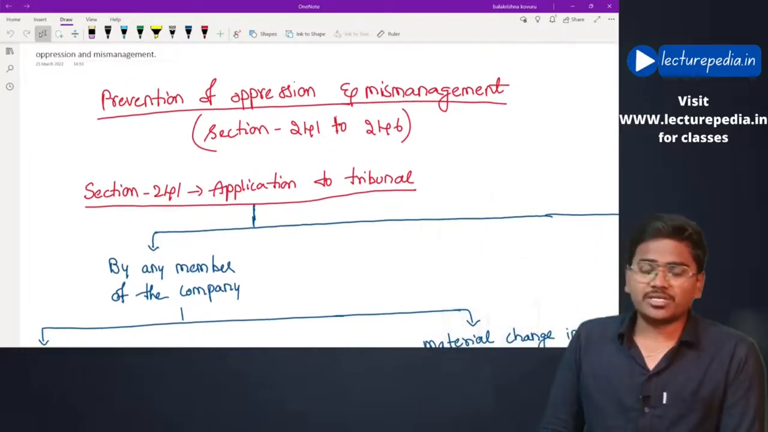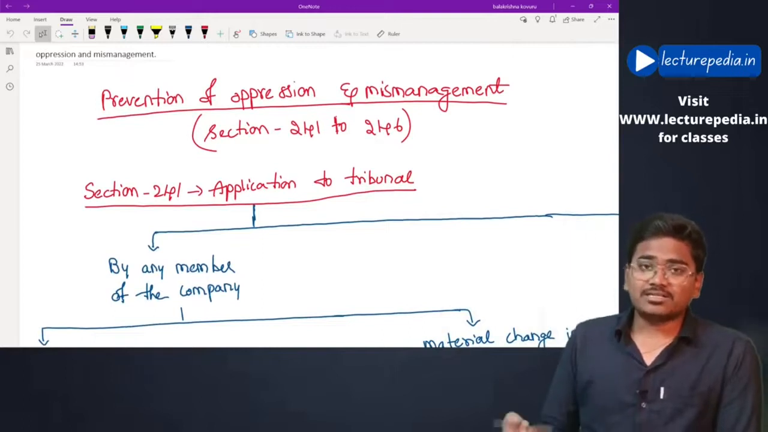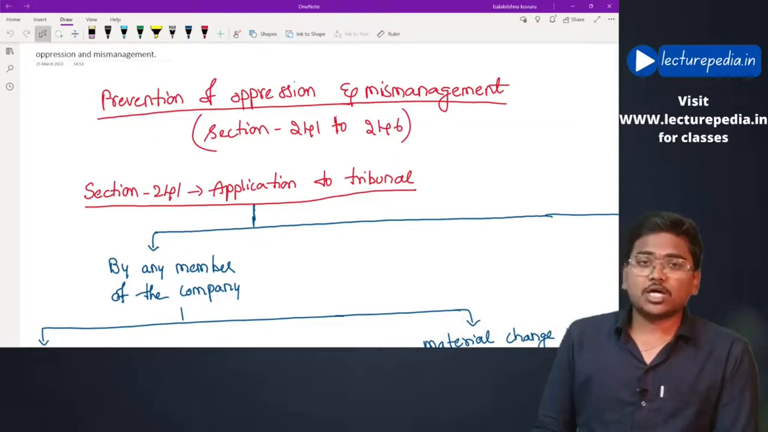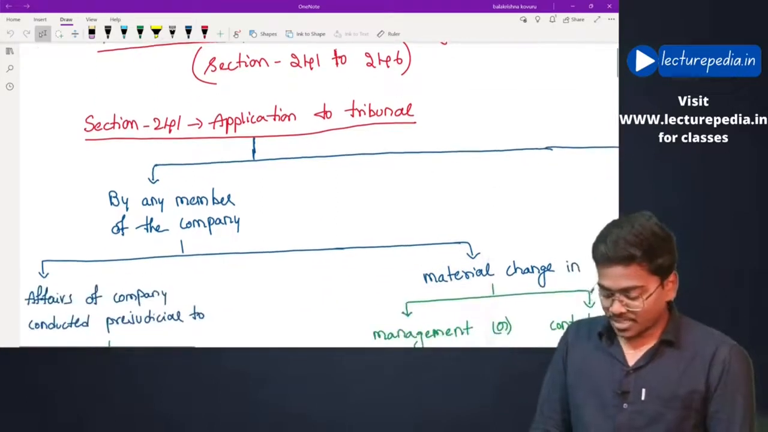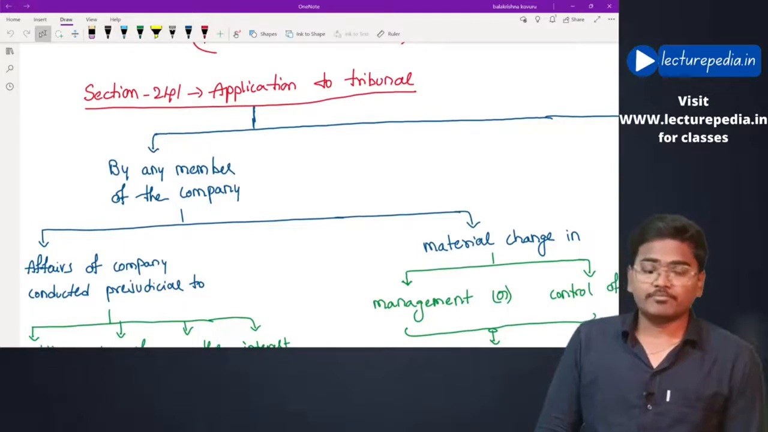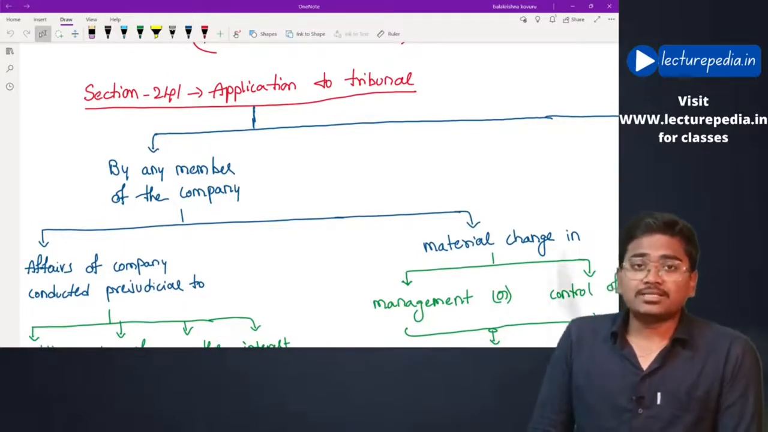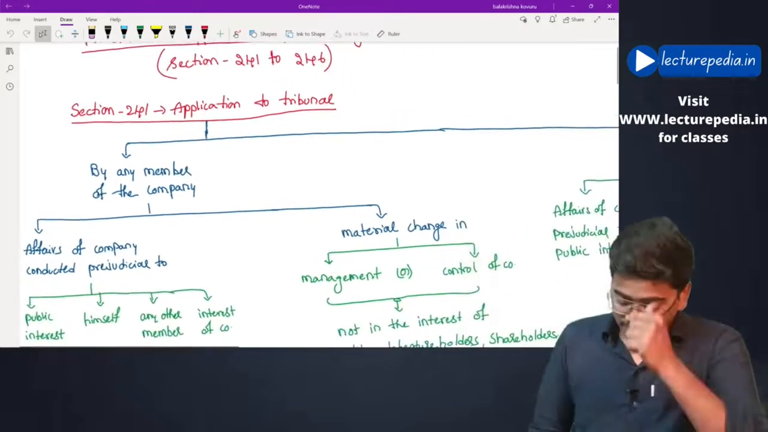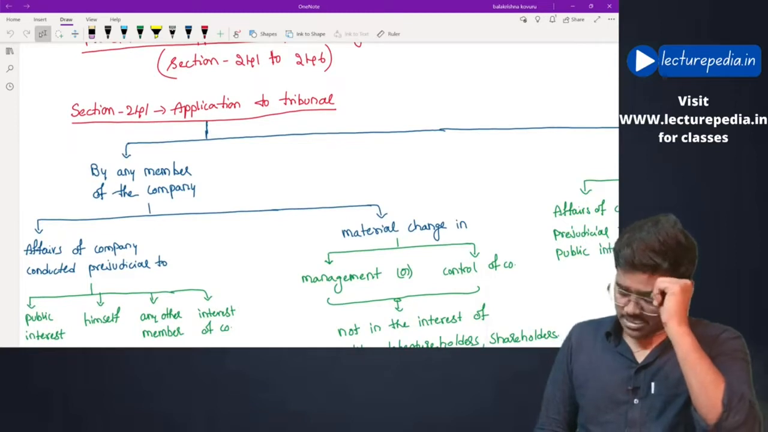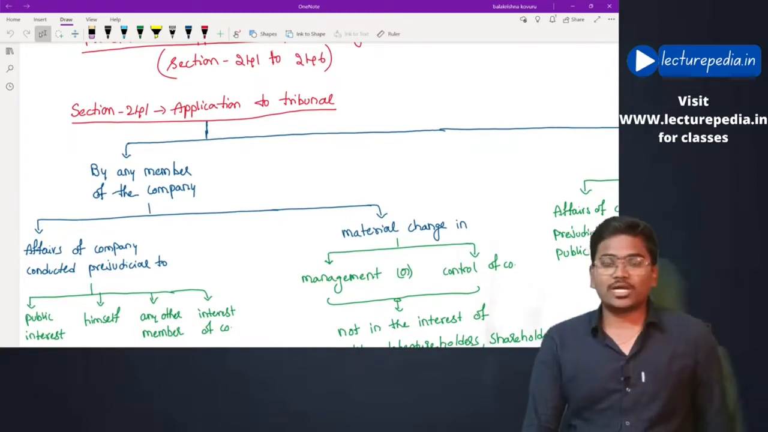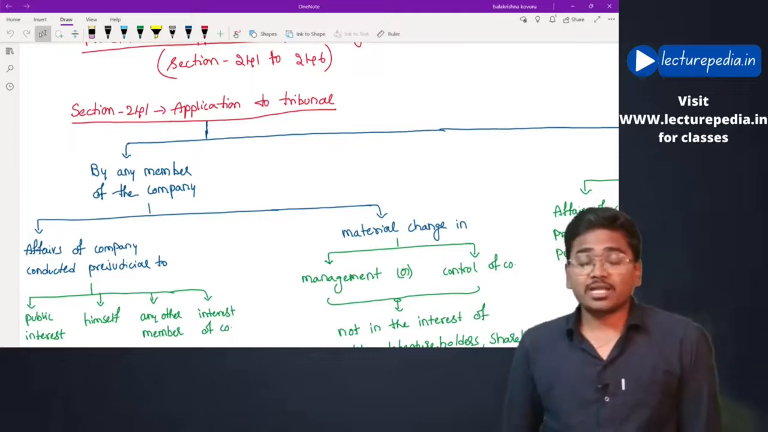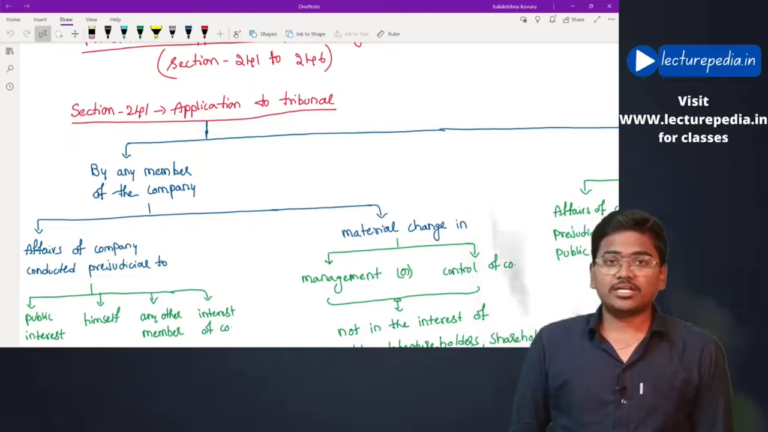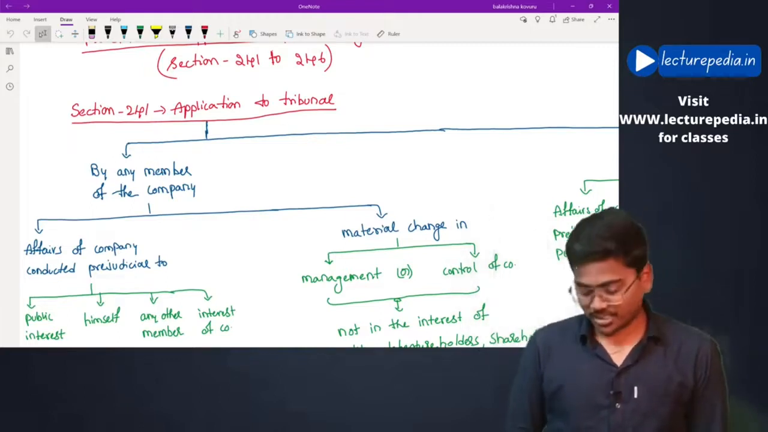Oppression means any action that tries to take away the legal rights of the shareholders. Now, if shareholders feel oppressed, then they can file an application to the tribunal. Starting with section 241, that is application to the tribunal. Who can file the application to the tribunal, and under which circumstances can it be filed relating to this oppression and mismanagement? Let us see.